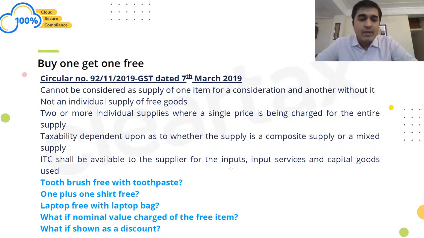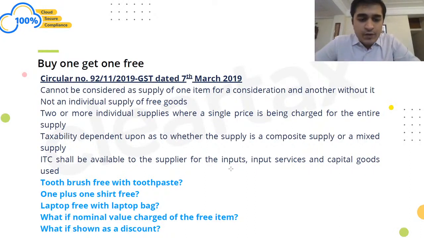Of course, in case of mixed supply, which is a very dangerous proposition, if I am giving the free item which has a higher rate, let's say 18%, whereas the item which I am selling has a rate of 12%, then the entire transaction would have a rate of 18%. So I need to be very clear that if I'm doing it as a mixed supply and the free item has a higher rate, then I may be landing up in trouble, because tomorrow the department may come after me and charge the higher rate also on the main product, right? So this is something which we need to be very careful about.